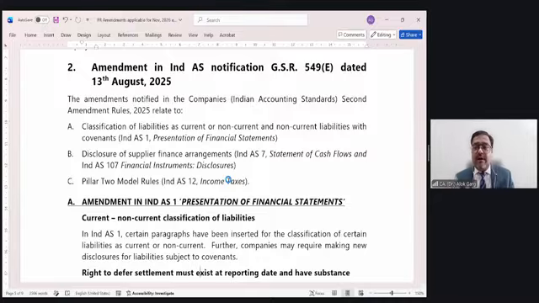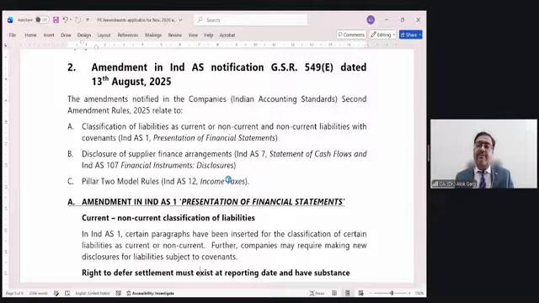And even though after the reporting date the company has made good this arrangement, it does not matter. It does not change the classification, and the company will continue to show this liability as a current liability. This is the major change in the 13th August 2025 notification. So what is the change? Change number one: the word unconditional in the right to defer settlement has been removed.